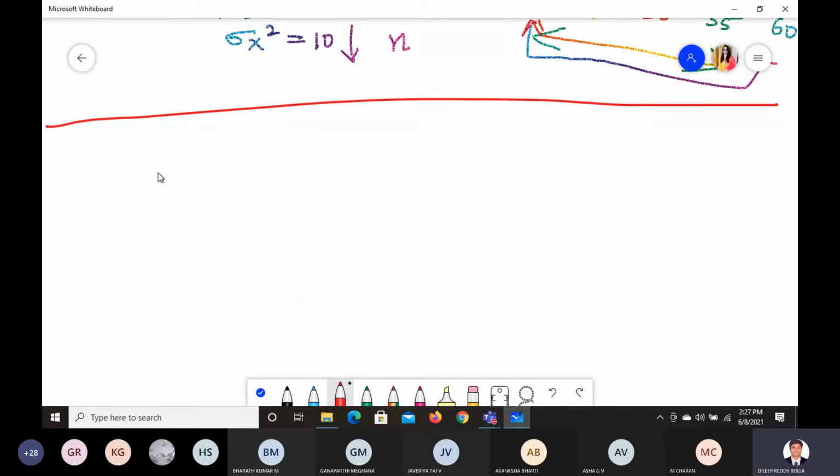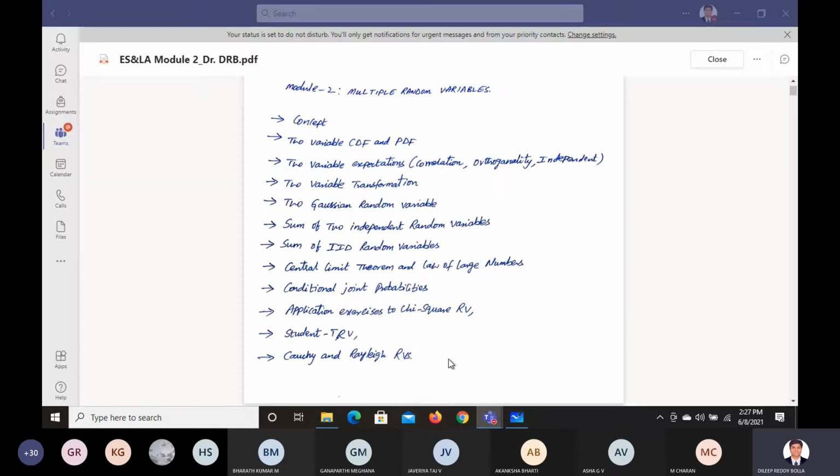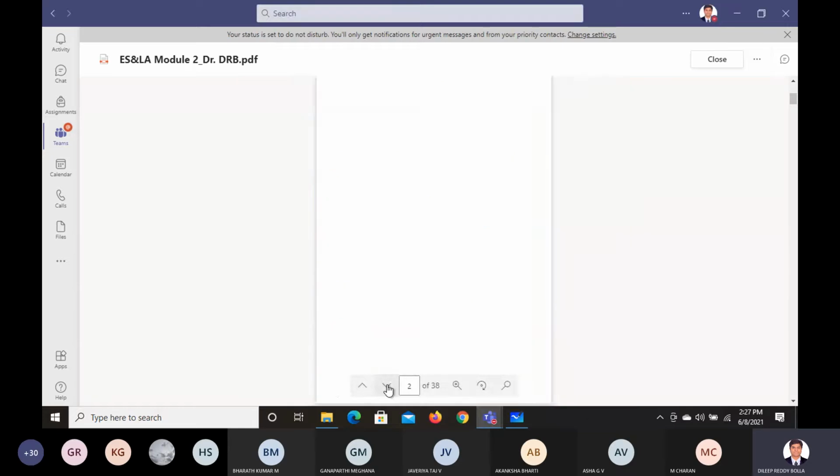So we know that W is the summation of i equals 1 to n of xi, correct? And we should know the value of n. i is not required, and if you know the value of n, we are able to find it out, correct? So we are going to page number 16.